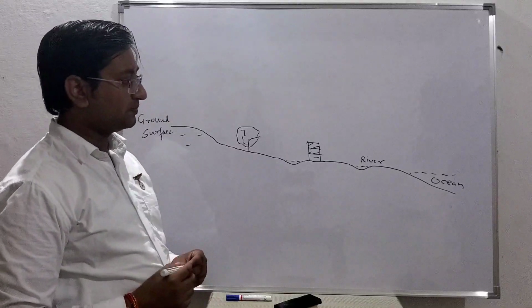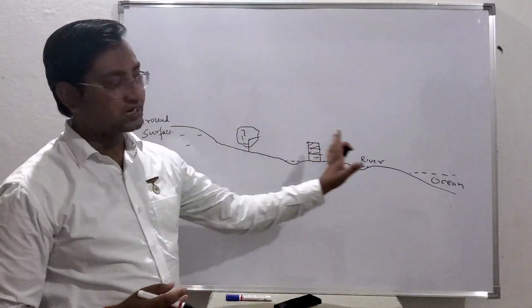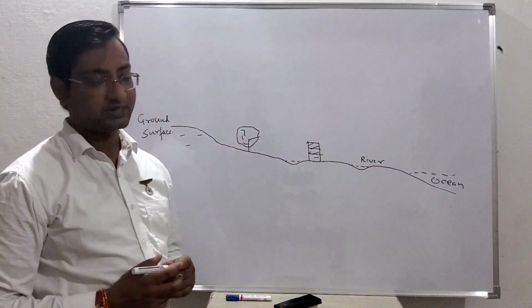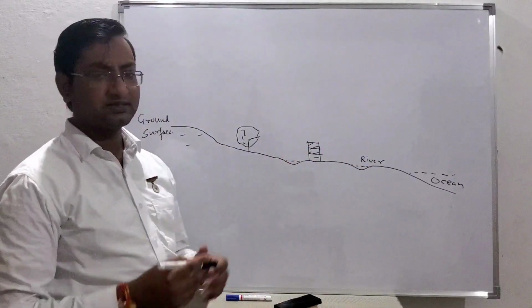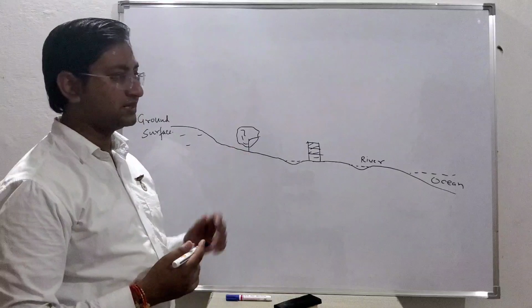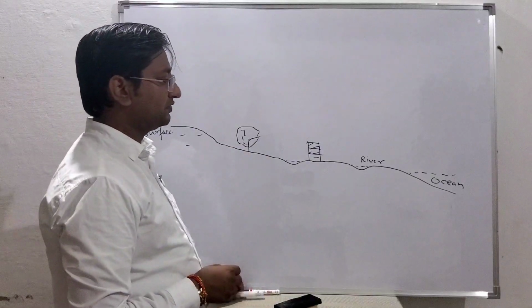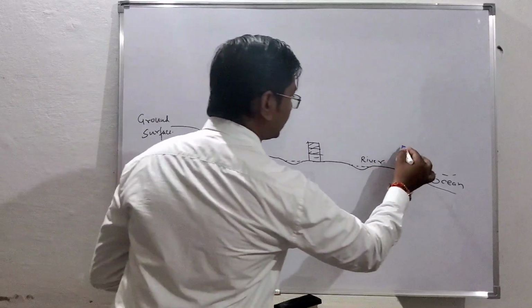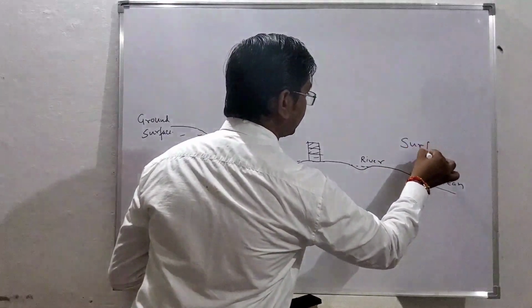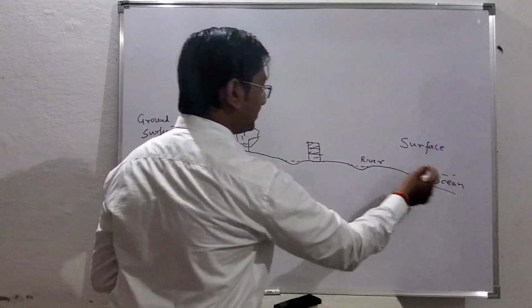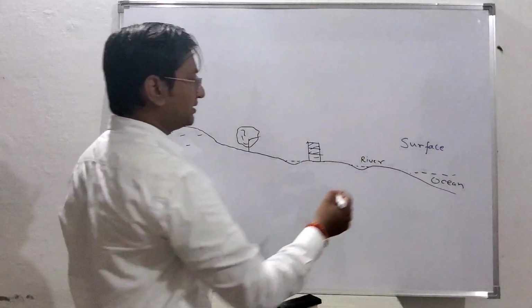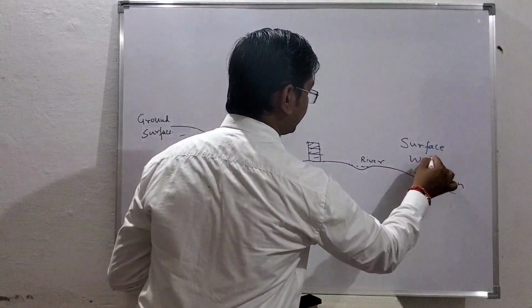Whatever resources are available over the ground surface, so many resources may be there, ocean, rivers, streams, ponds, all these come in the category of surface water. I will write: all these resources are called surface water.